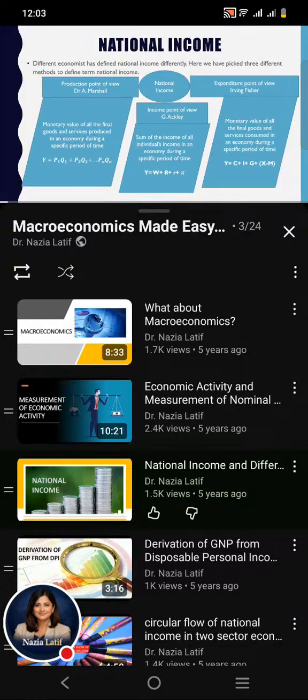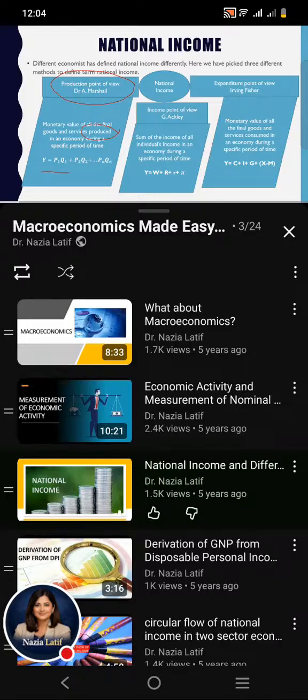As far as the definition of national income is concerned, different economists have defined it differently. They chose different perspectives or different points of view to define the term national income. Here we have taken three different points of view, among which the first method is the production method adopted by Dr. Alfred Marshall. According to the production method, Dr. Alfred Marshall has defined national income as the monetary value of all the final goods and services produced in an economy during a specific period of time.